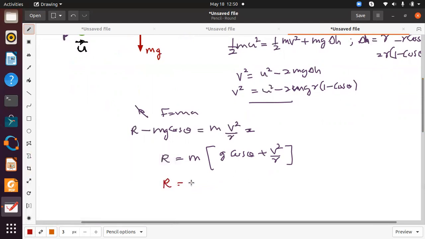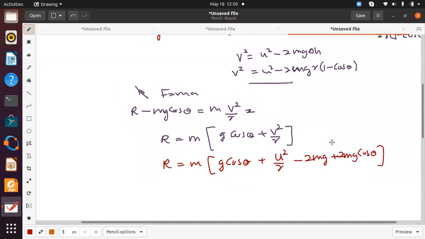Then R is equal to m times g cos theta plus V squared over r, which is U squared over r minus 2g plus 2g cos theta.